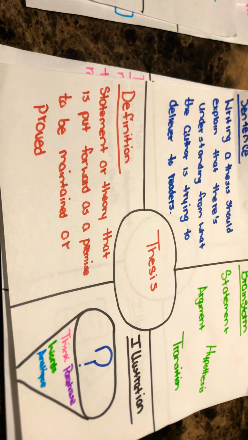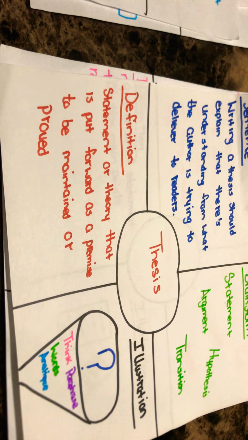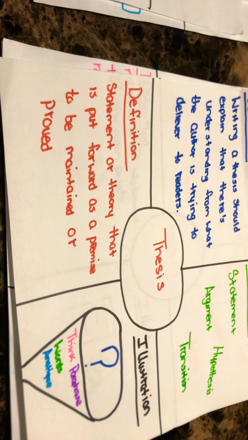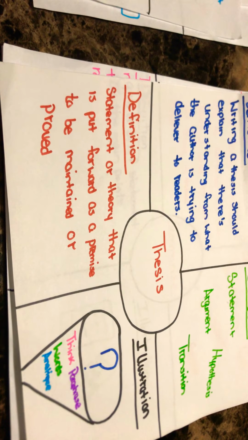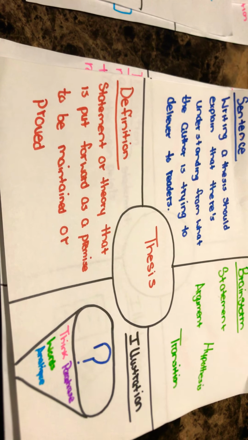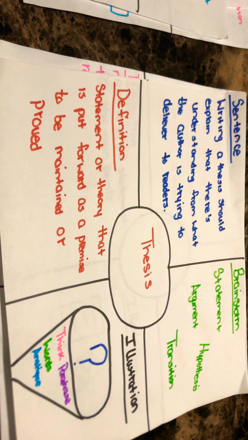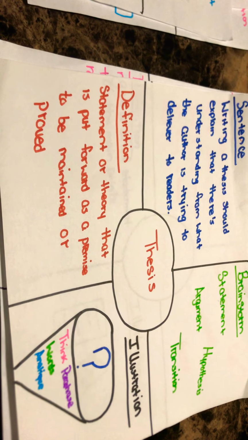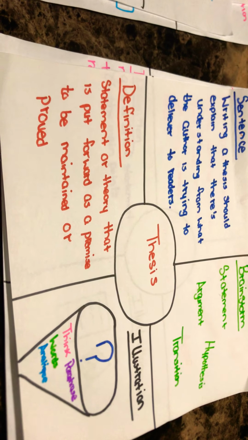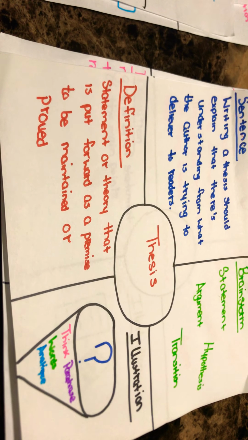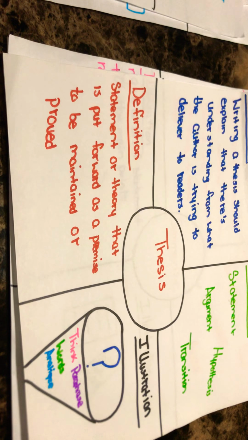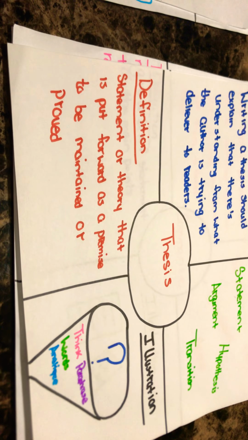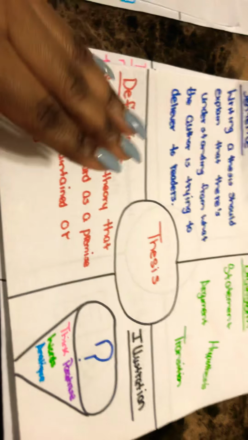Thesis. Definition: statement or theory that is put forward as a premise to be maintained or proved. Sentence: Writing a thesis should explain that there is understanding from what the author is trying to deliver to readers. Brainstorm: statement, argument, hypothesis, transition. Illustration, I have a cone with a question mark that says think, paraphrase, words, analyze.